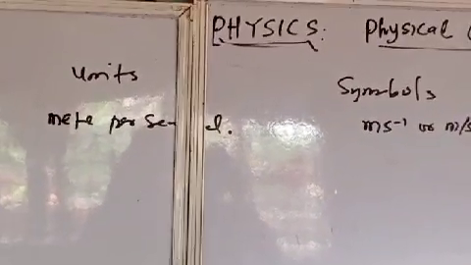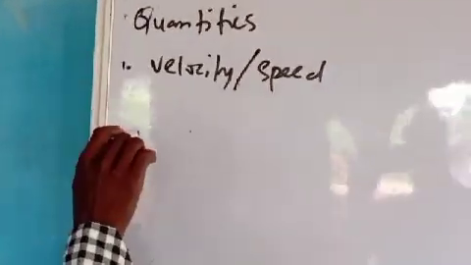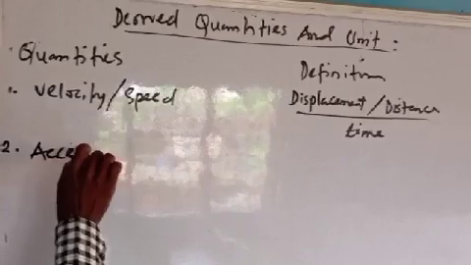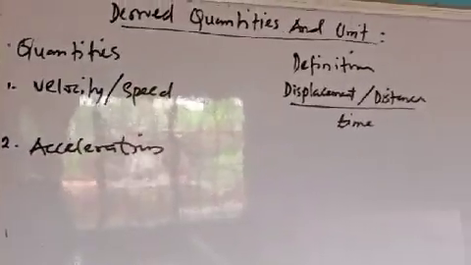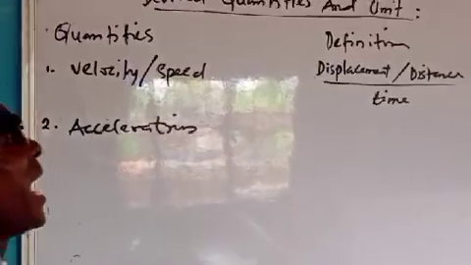Number 2, I can look at acceleration. What is acceleration?